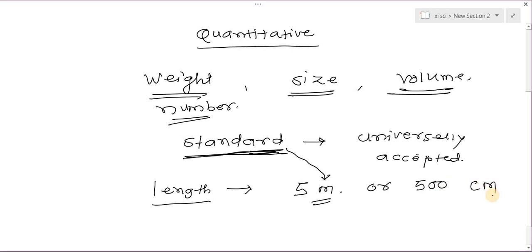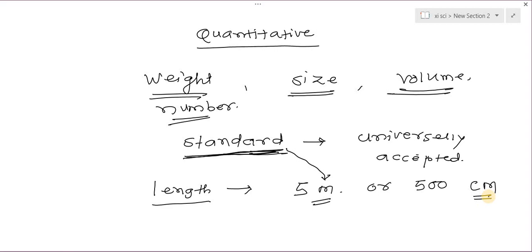So what does standard mean? This meter and centimeter are the standards which we use for the measurement of length, and these standards are universally or internationally accepted.